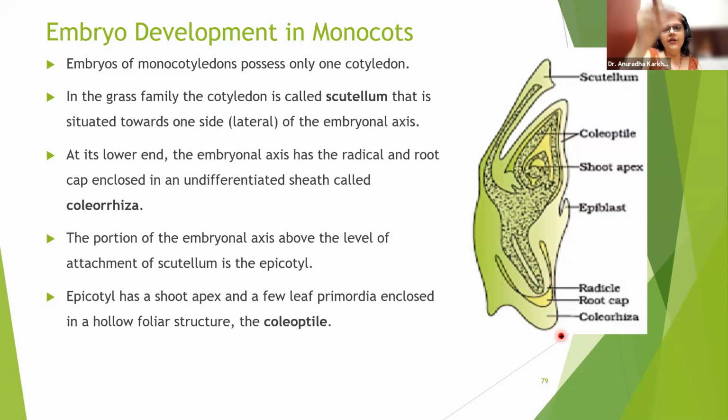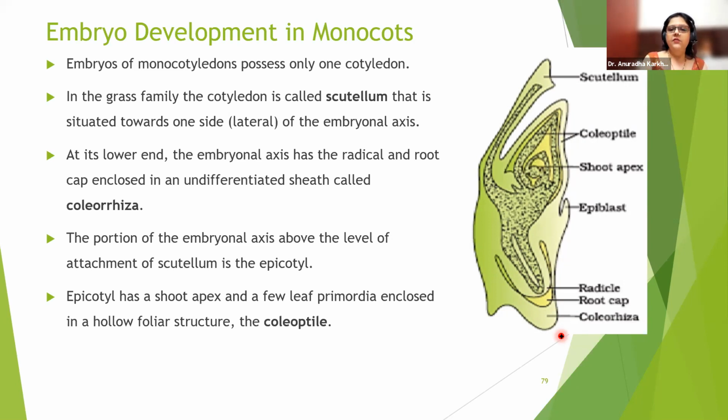So at the rear end there is root, at the upper end there is shoot. Rear end, lower end, जहाँ पर root है उधर coleorhiza present है बेटा, and the upper side is going to be your coleoptile. Okay, so remember the words coleorhiza, coleoptile. What are they? You should know them.